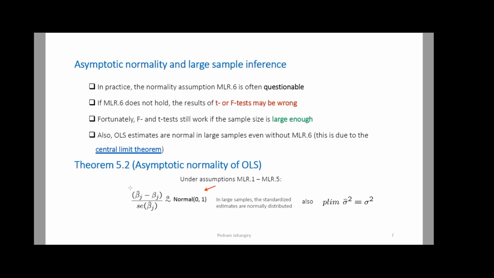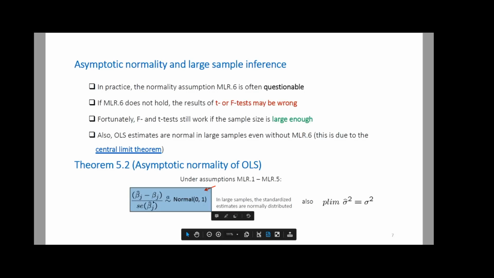In the last class, we saw that this beta hat j minus beta j divided by the standard error of beta hat j was normally distributed if sigma was known. If sigma was unknown, it has a t distribution. So that holds for any sample size. But if the sample size is very large, we don't need to have assumption number 6, and we know that it's going to be asymptotically normal. Again, it's a big deal. So we say that in large samples, the standardized estimates are normally distributed.